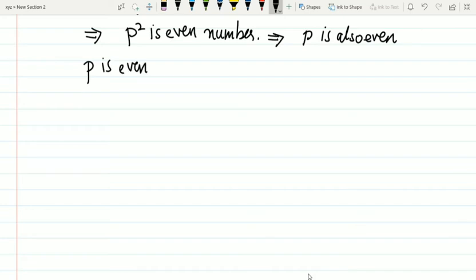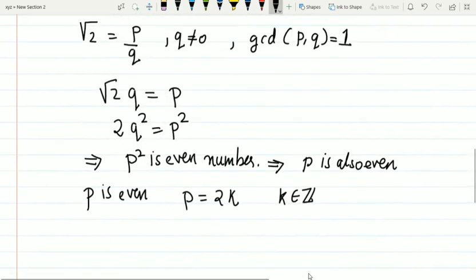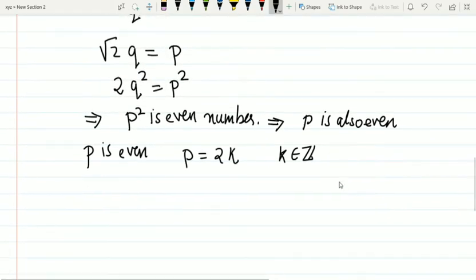If P is even, we can write P as 2 times some number K, where K is an integer. Because I assumed P is an integer earlier, I can assume K as an integer. Since we had got the result that 2Q square is equal to P square, I can put the value of P here, so 2Q square is equal to 4K square.